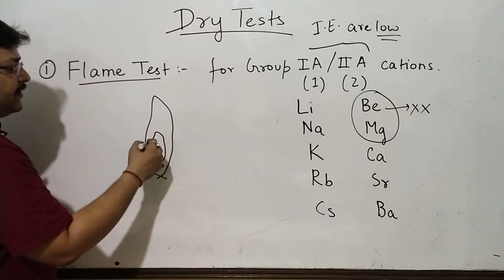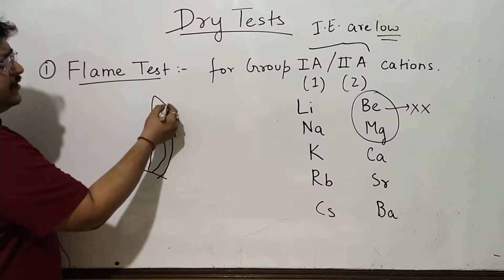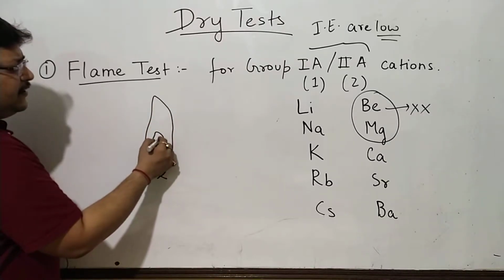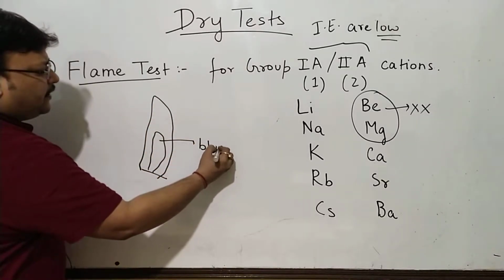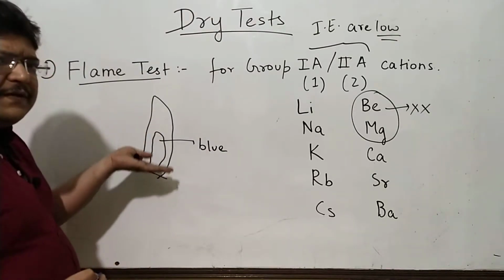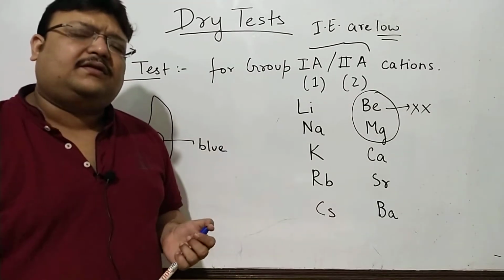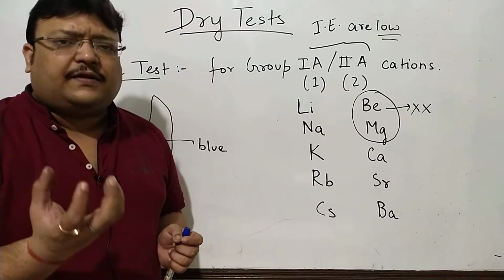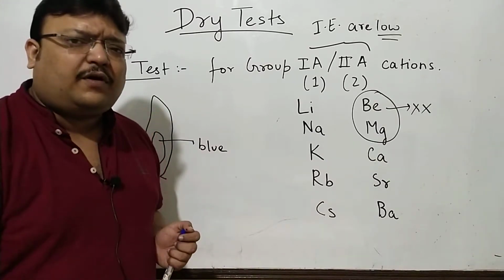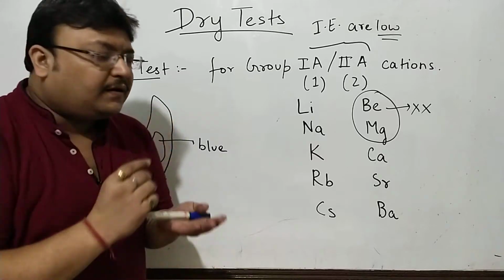So if I represent a flame like this, the outer edge is reddish orange flickering and the inner one is blue in color. The flame generally burns a little higher above the Bunsen burner. You know, that is something which you see in the normal LPG burner as well, because the fuel comes out in the gaseous form. The flame will be burning a little higher up than the burner.